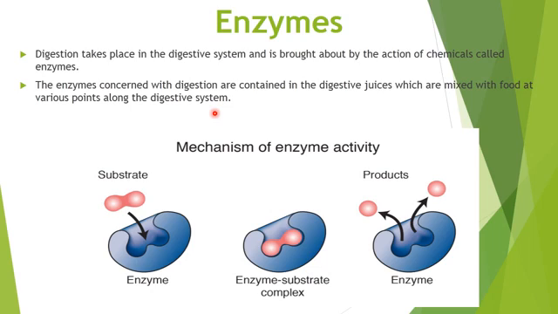For example, when you are eating something, you chew it. While chewing it, saliva is mixed with the food and it helps in the digestion of the food. Similarly, when it passes through the esophagus and then enters the stomach, there are different types of enzymes which are added to the food and they help in the digestion of the food. So enzymes play the role of a catalyst, they enhance the ability of digestion.